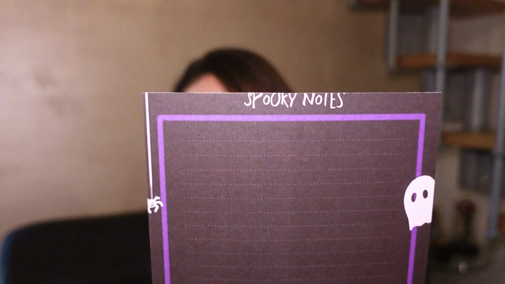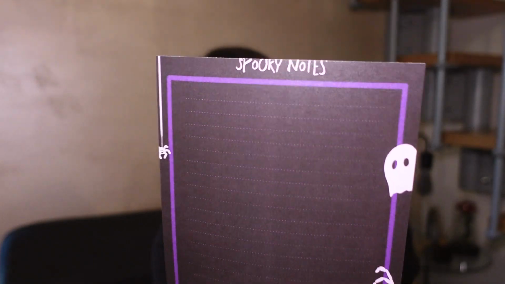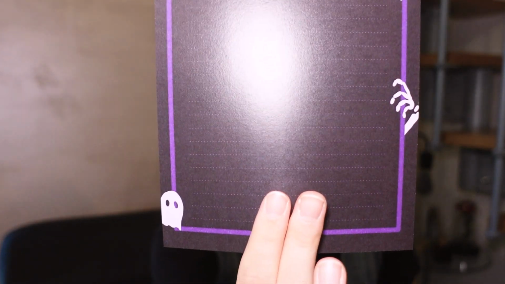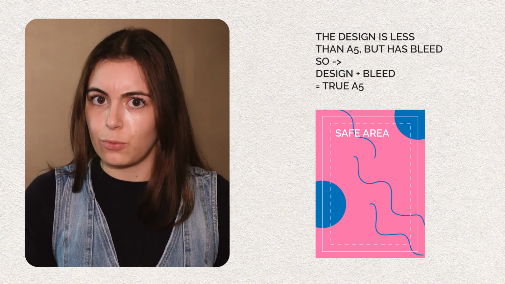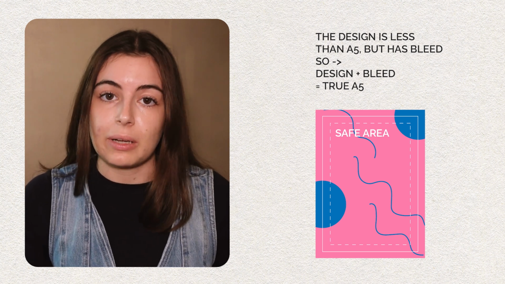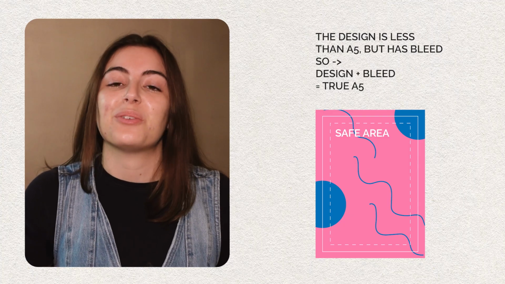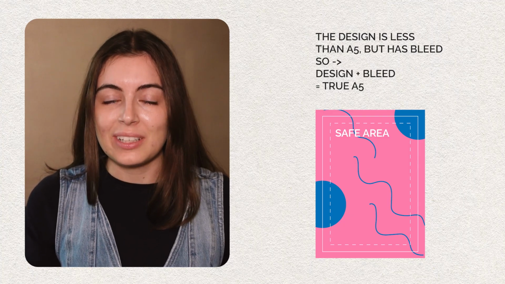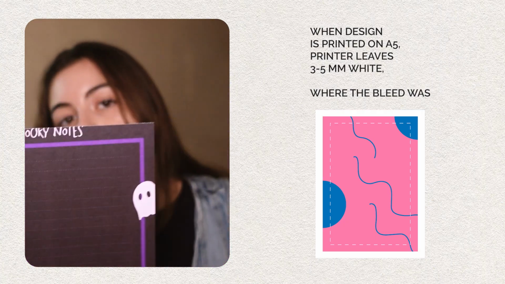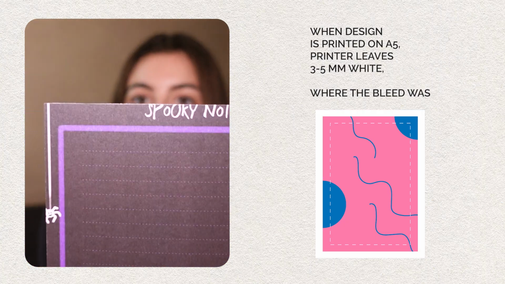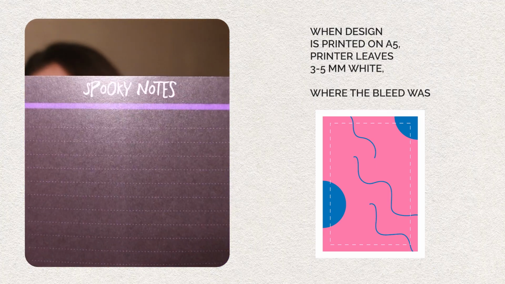As you can see, by cropping out the white that was the result of the print, some parts of the design were cropped out. If you want to print on exactly A5, not A4, maybe you want to save some money, because at the end of the day, if you're printing 50 copies or 100 copies, it makes the difference. Keep in mind that you need to save 3 to 5mm in order not to have this cropping, but to have your true design.